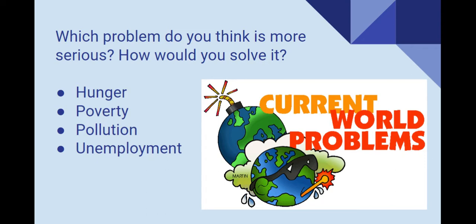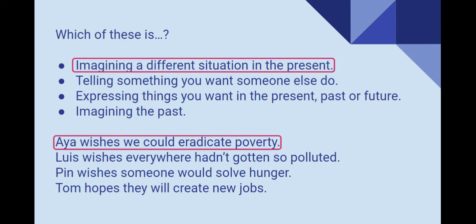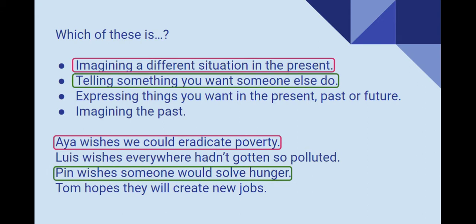Okay, let's continue. Now, we have these sentences that describe what Aya, Luis, Pin, and Tom think. Which of the sentences is imagining a different situation in the present? Aya wishes we could eradicate poverty. Very good. Now, which sentence is telling something you want someone else to do? Pin wishes someone would solve hunger.